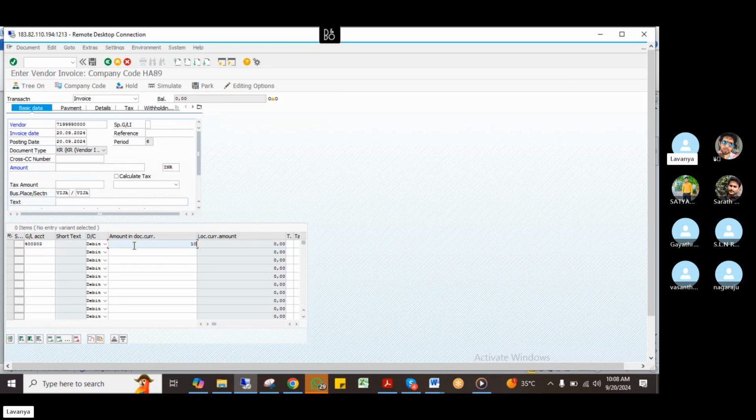Just take this and enter. If I enter 10,000, the withholding tax won't be applicable. It will be applicable only for more than 20,000. So I will take, suppose, 1 lakh. This is 1 lakh, right? Then come to here. Mention here 1 lakh. Just enter first. Any errors will come. Now it's all done. Now just enter here 1 lakh, then go to withholding tax.